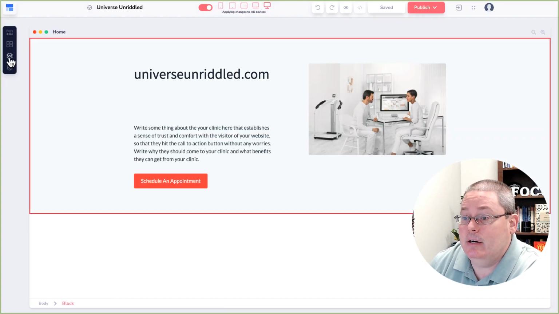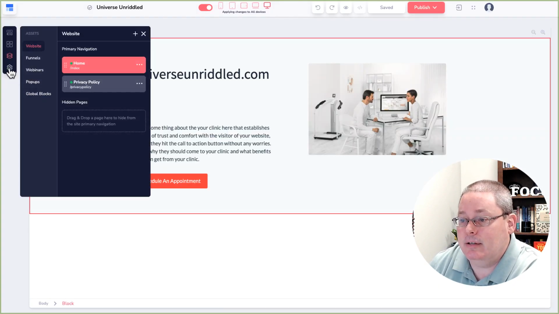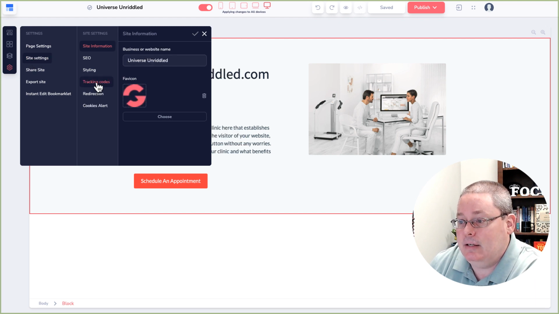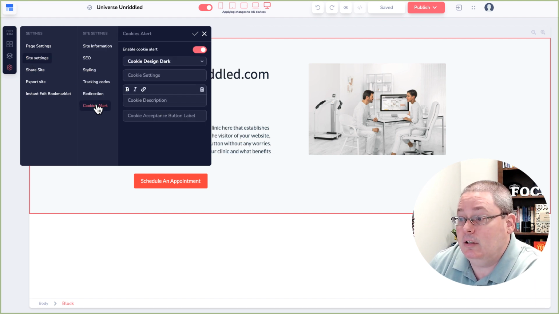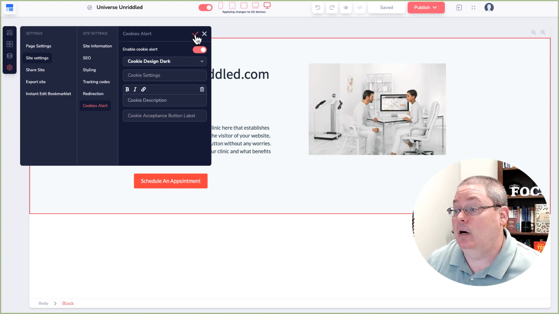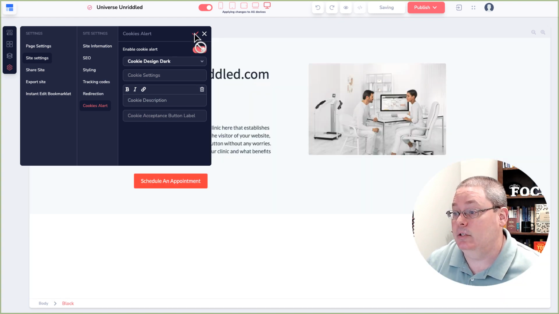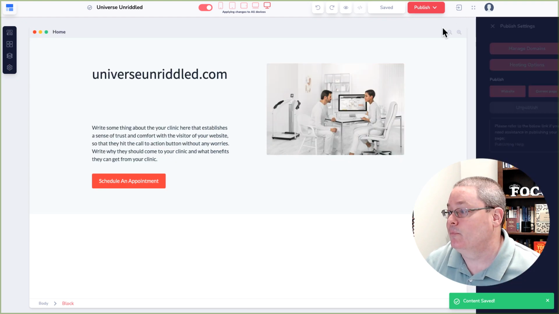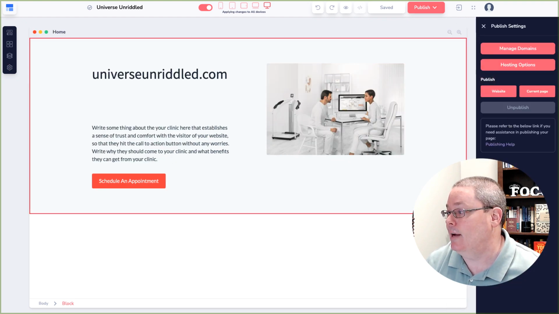you're going to see here under your different pages, actually under the settings for your different pages, you would think it would be there, but it's actually under site settings, cookies alert. You have the ability to turn on and off the cookie alert, and I'm going to show you what that looks like right now. I did have it on and toggled already, so I hit the check mark there, and then I close that. And of course, you would need to publish that entire website.